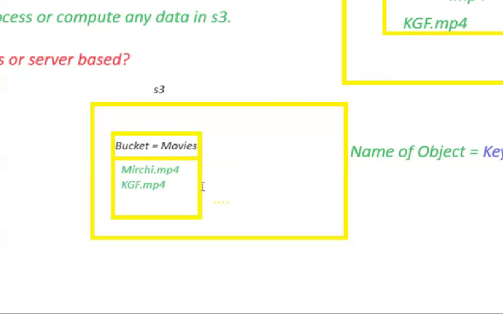Users can request to increase the limit based on their need.